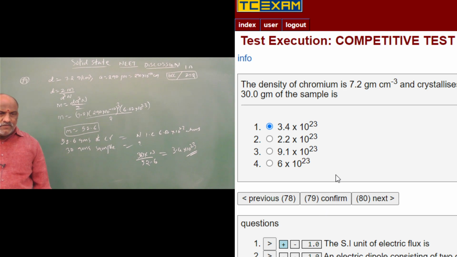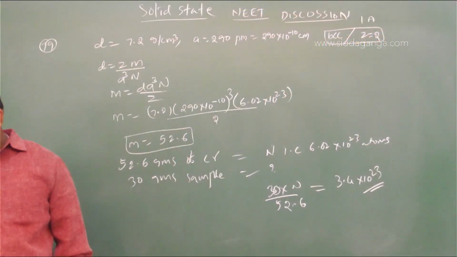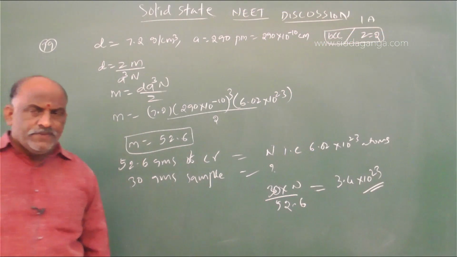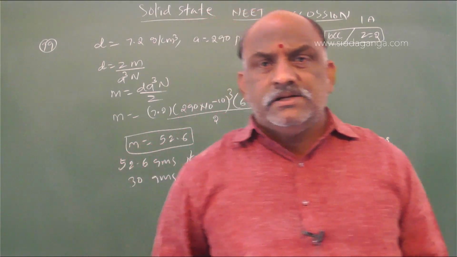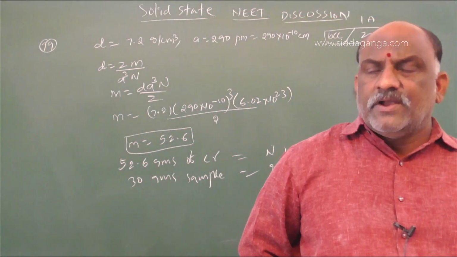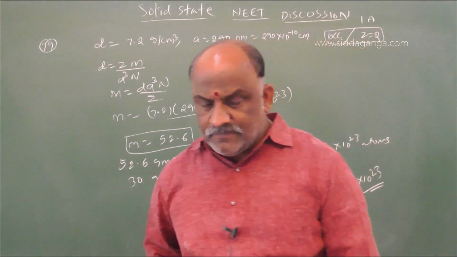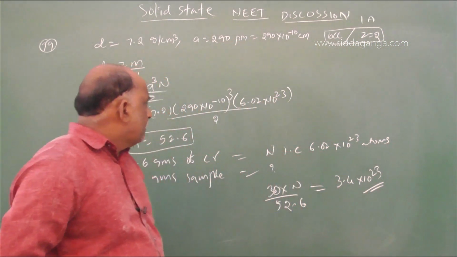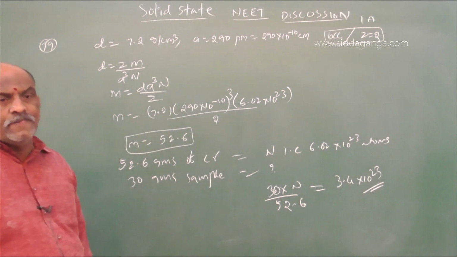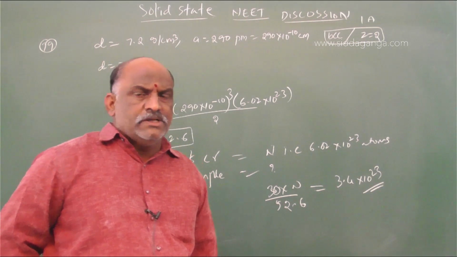I think you should use calculators or mobiles to calculate the answer. So definitely you will get 3.4 into 10 power 23. Find out the mass of the chromium: chromium mass is 52.